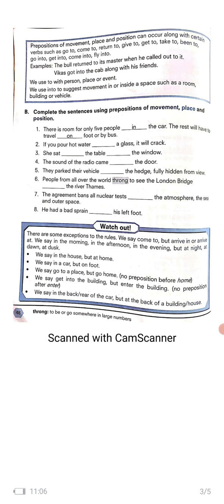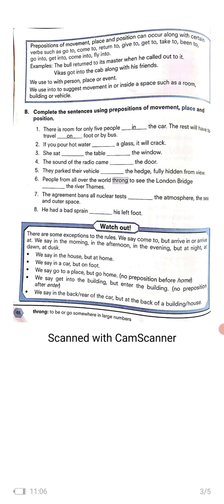People from all over the world throng to see the London Bridge near the river Thames. Now the meaning of the word throng is given at the bottom of the page: to be or go somewhere in large numbers. So people from all over the world go in large numbers to see the London Bridge near the river Thames. Near is the preposition, so it is the preposition of position.